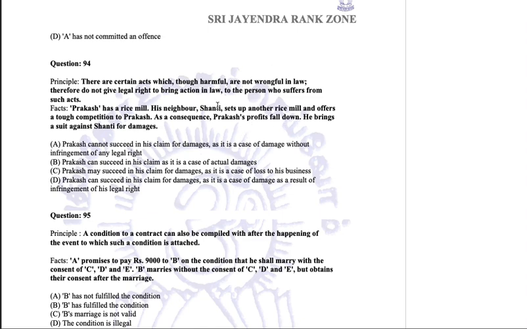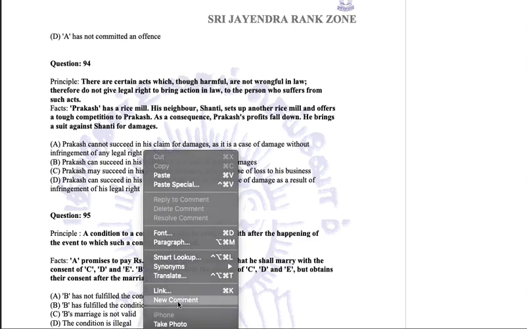So we have done this, so it is easy to solve this question. Prakash cannot succeed in his claim for damages, as it is a case of damage without infringement of a legal right. This is appropriate, but we have to see the other options as well. Prakash can succeed, Prakash cannot succeed, Prakash may succeed, may not succeed. So our option ultimately is answer A.